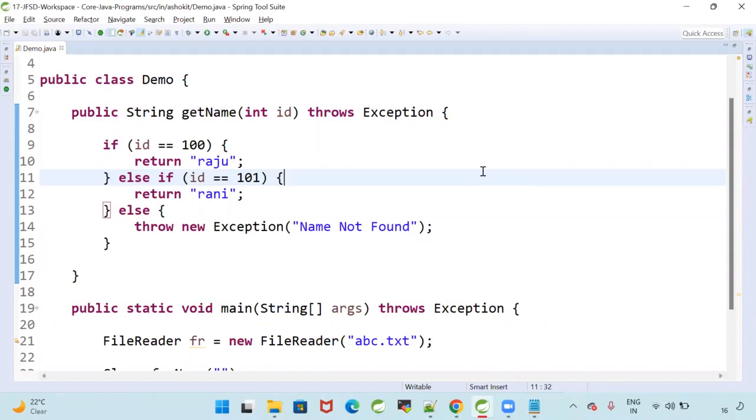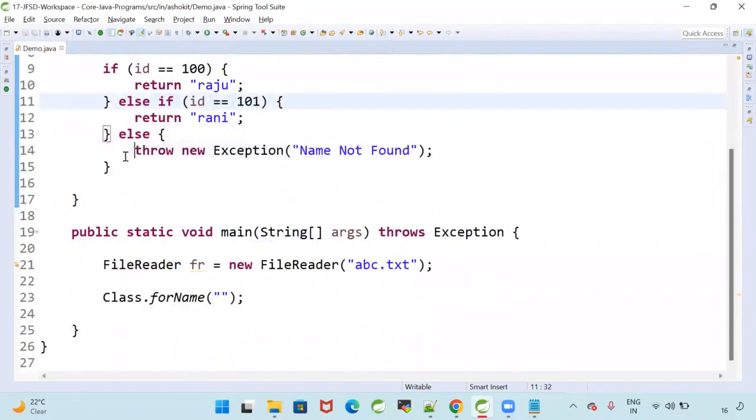When we receive valid input, we need to make sure the program is executed successfully and terminated gracefully. If a user gives invalid input, we need to tell them, boss, it is an invalid input, I don't have the data for your input. For that, I am going to throw the exception.